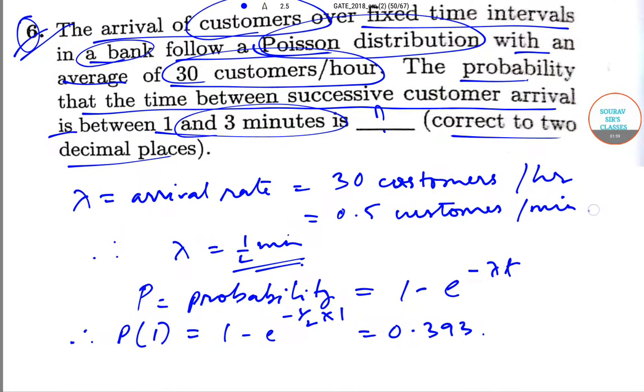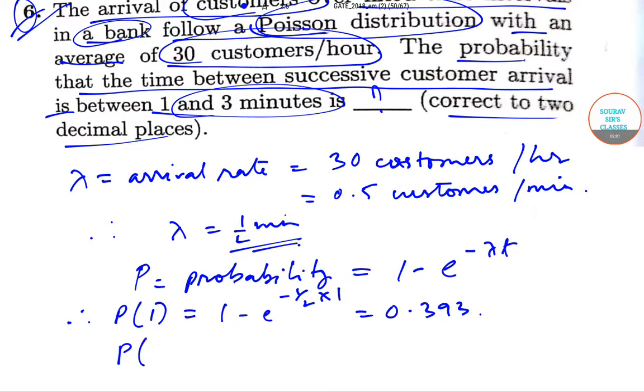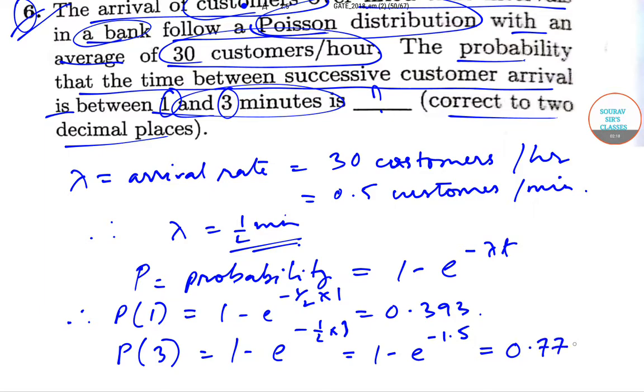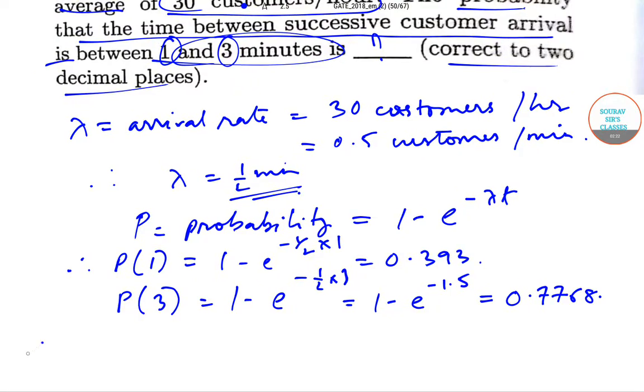Similarly, now we'll find P of 3, since we are considering between 1 and 3 minutes. P of 3 will be 1 minus e to the power minus 1/2 into 3. So this will be equal to 1 minus e to the power minus 1.5. This will be equal to 0.7768.